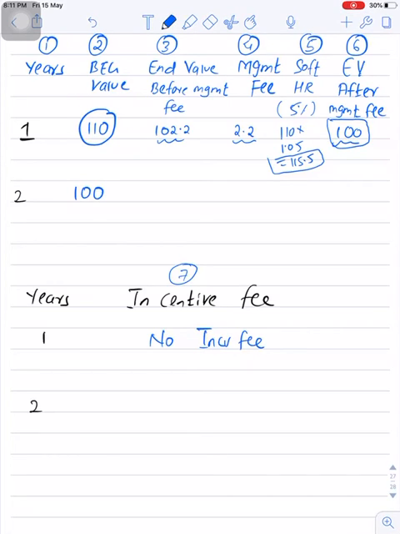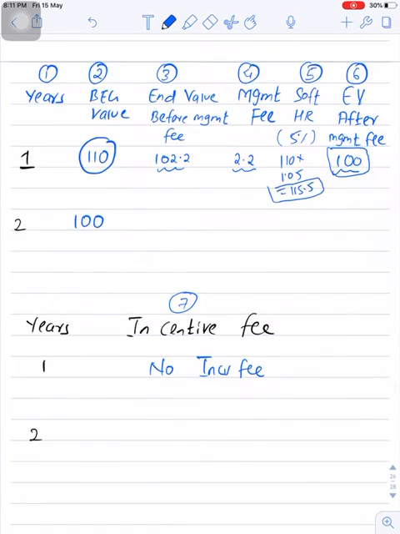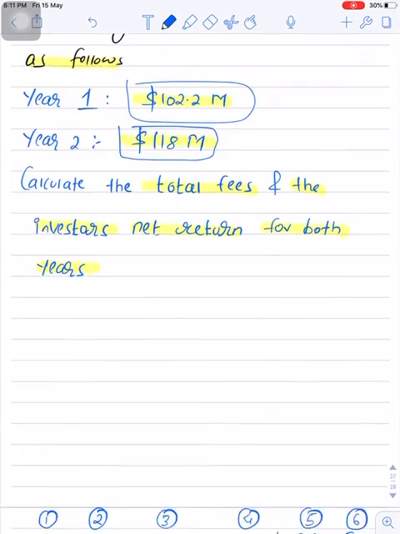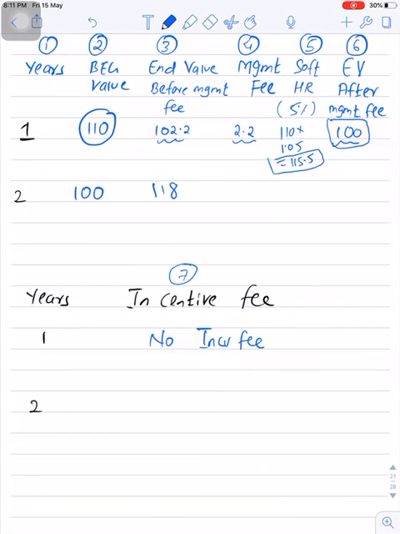So let's see now what is the ending value at the end of year 2. It is 118 million. Now again you need to calculate management fee on beginning value, which is now 100. So 2% of 100 will be $2 million. Soft hurdle rate of 5% and ending value after management fee will be 116.